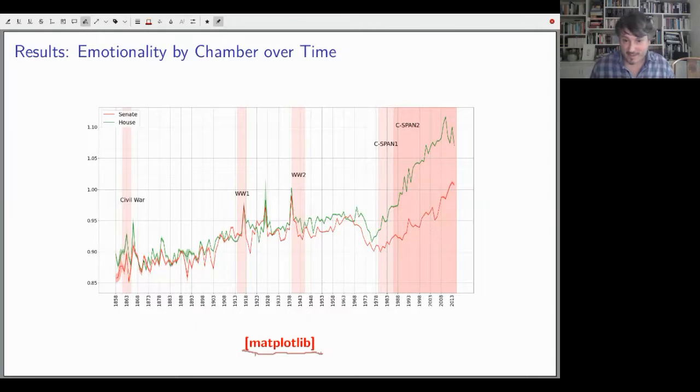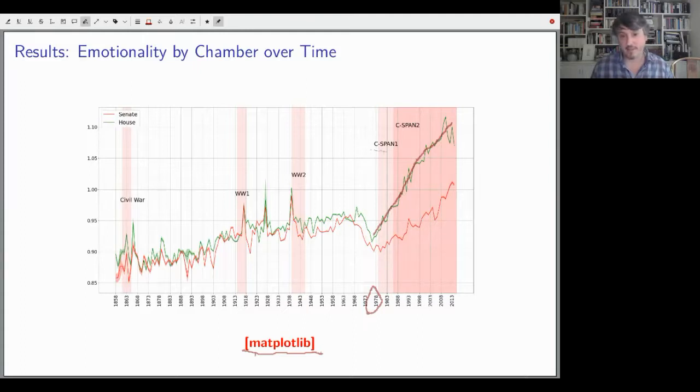We also have some graphs using Seaborn, but you can really make some beautiful plots with these tools. And I think the most striking piece when we first looked at this graph is that starting in the late 1970s, around 1980, there's this big increase in the emotionality of congressional speeches, both in the House and the Senate. And we were thinking, what was going on back then?